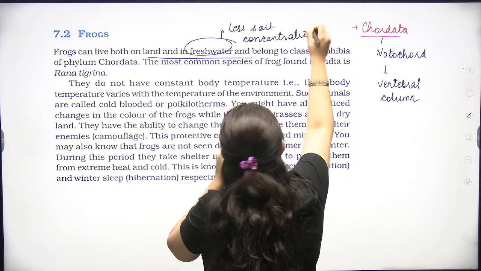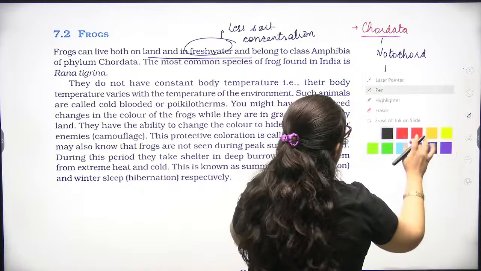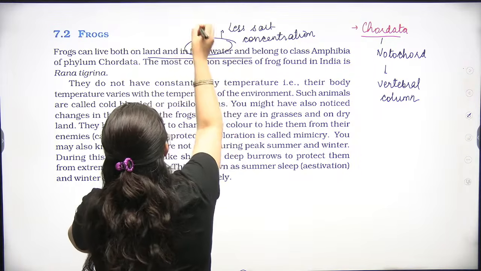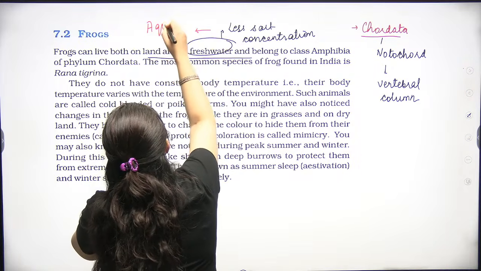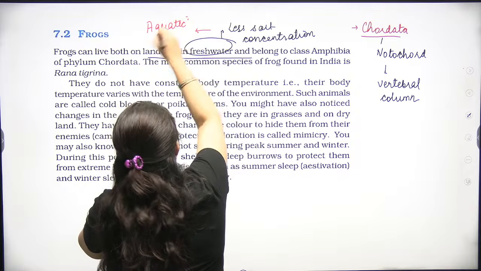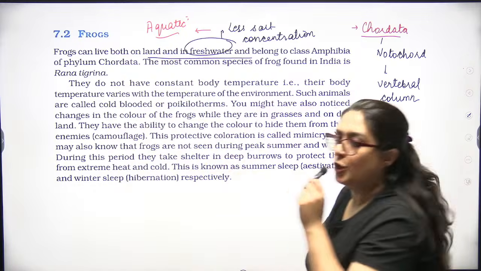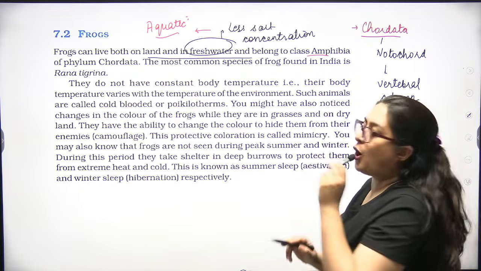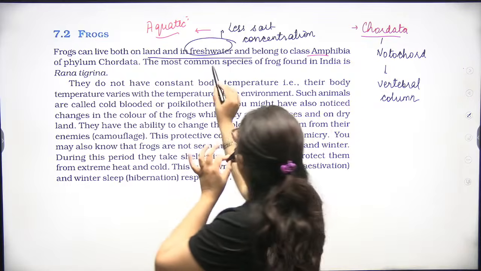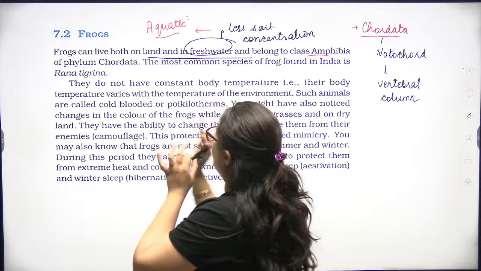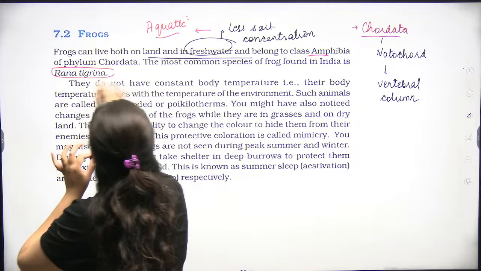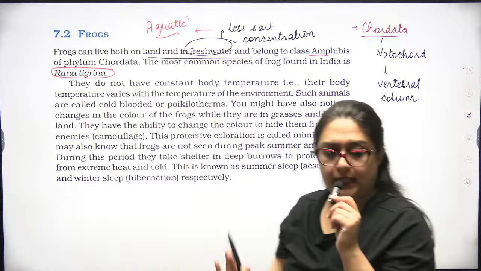Done? Is it clear? Less salt concentration means aquatic. Done? So, class Amphibia, phylum Chordata. The most common species of frog found in India is Rana tigrina. Most common question in NEET.